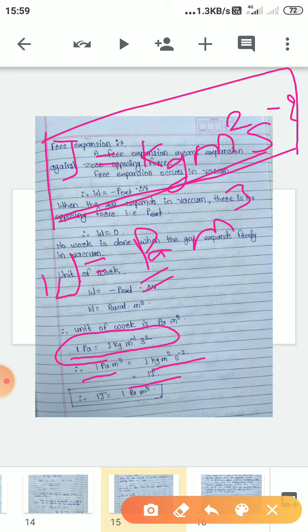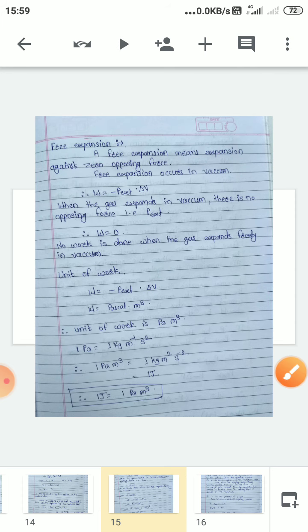So this is the formula for work and energy. You can also convert this unit to decimeter cube, centimeter cube, or bar, according to the unit of pressure, and we can interchange the units of work and energy.